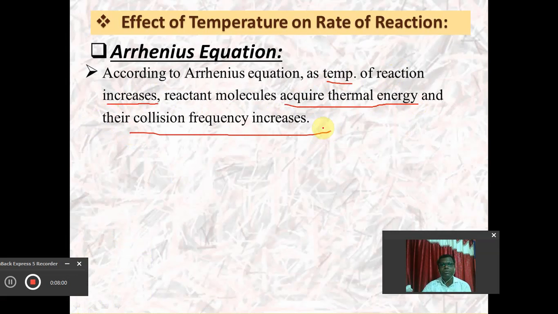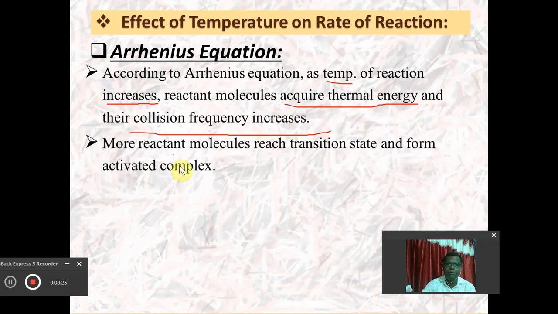The collision between two molecules is very important to form the activated complex, which will decompose into the formation of products. So whenever the temperature of the reaction increases, the reactant molecules acquire more and more thermal energy, and hence the collision frequency increases.